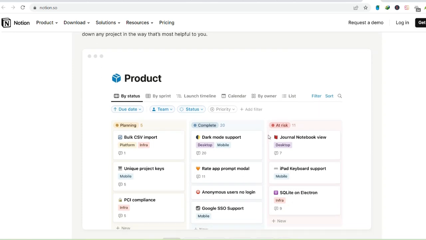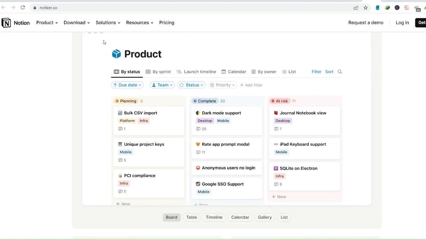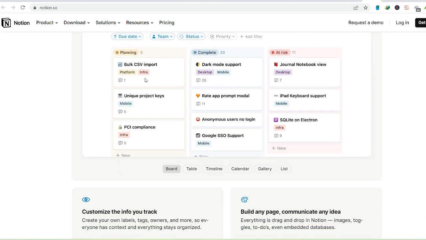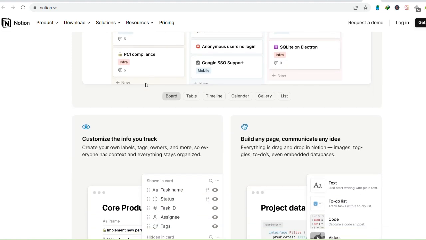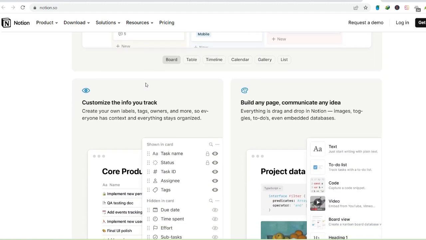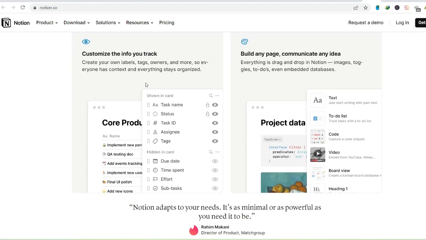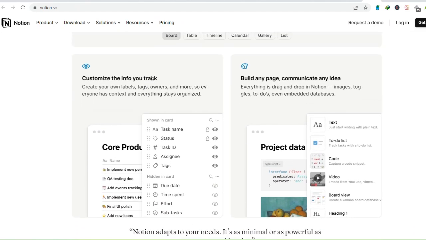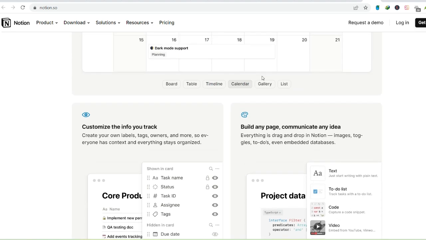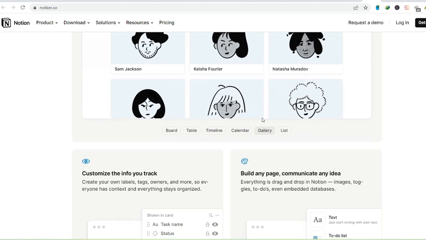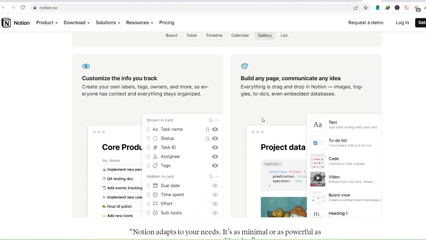Trello, the Kanban king. Trello is the undisputed champion of the Kanban board world. Those visually appealing columns, to do, in progress, done, make project progress crystal clear. Trello also boasts robust collaboration features, making it ideal for team projects. It's a fantastic option for those who thrive on a visual representation of their workload.